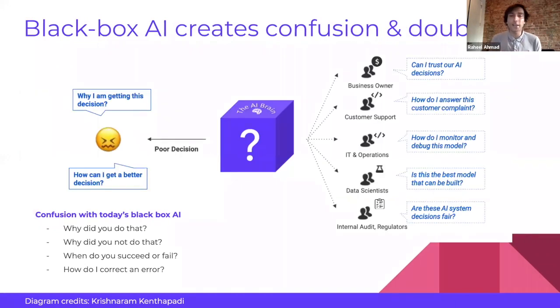To tie it all together, using black box AI increases business risk and exposes the business to a deep downside. The reason why black box models are not desirable becomes clearer when we look at how the business functions as a whole. For the business decision maker, we need to answer the question of why they can trust our models and our recommendations. For IT and operations, we need to tell them how they can monitor and debug if an error occurs. For the data scientists, we need to tell them how they can further improve the accuracy of their models. And finally, for regulators and auditors, we need to be able to answer whether our AI system is fair or not.